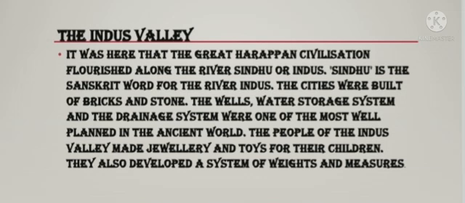The cities were built of bricks and stones. The wells, water storage system and the drainage system were among the most well planned in the ancient world. The people of the Indus Valley made jewelry and toys for their children. They also developed a system of weights and measures.